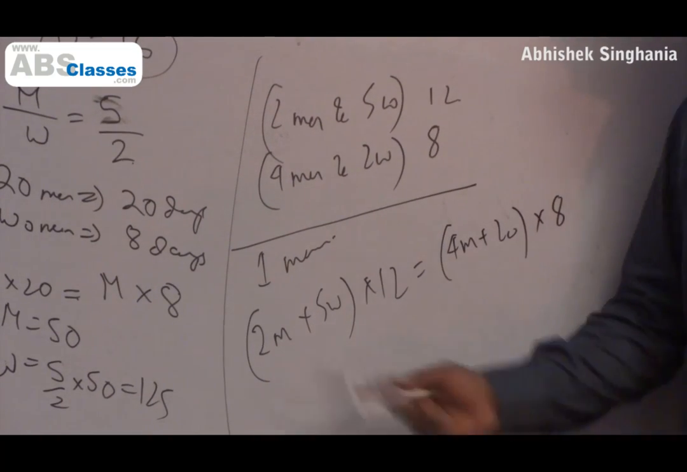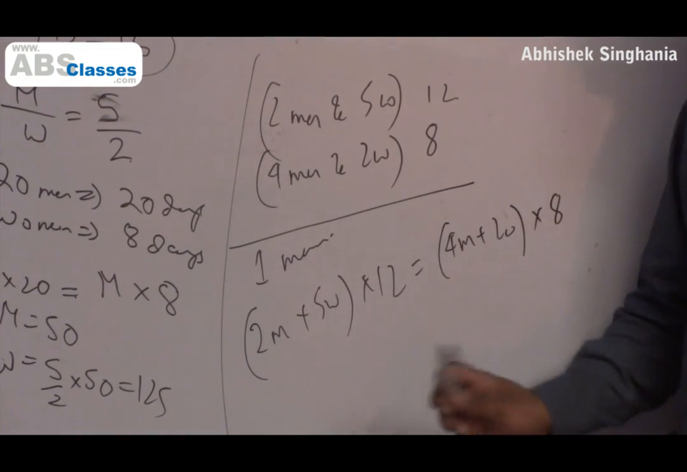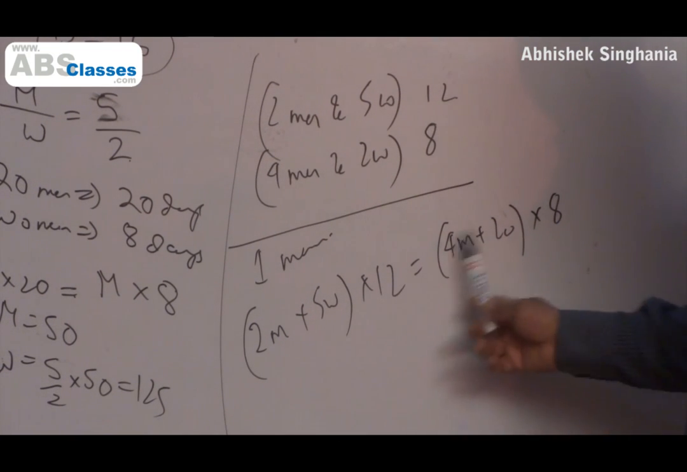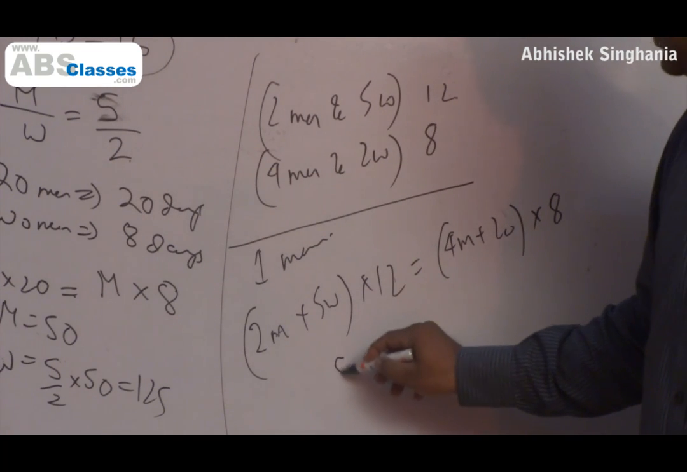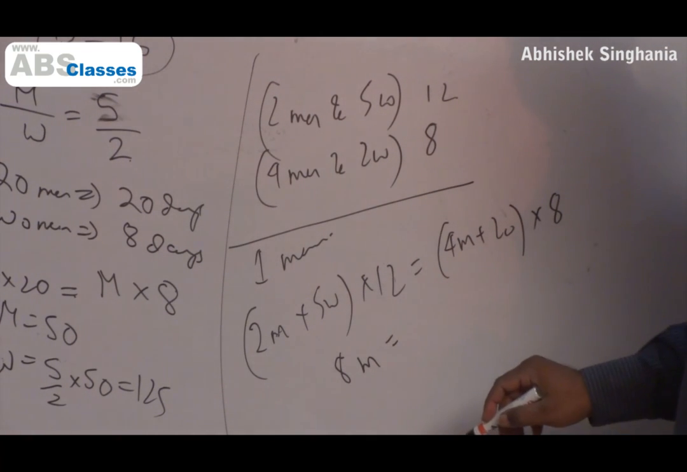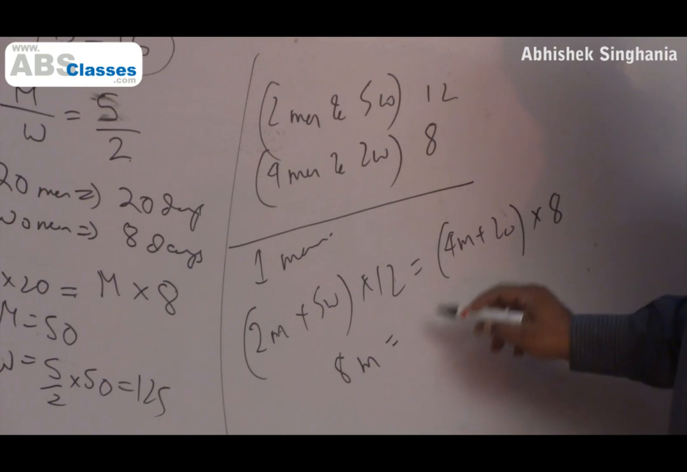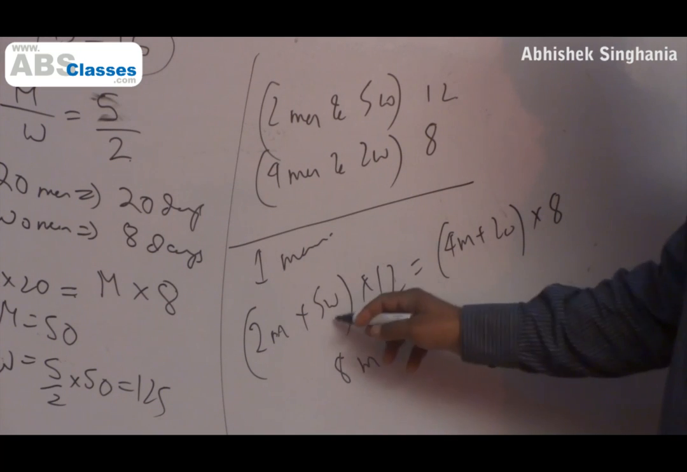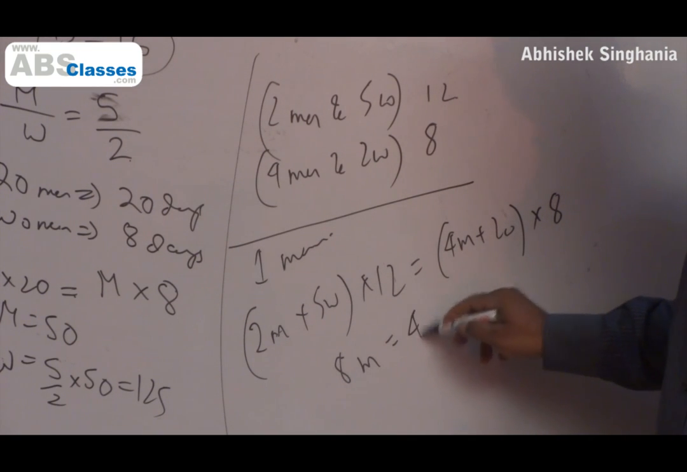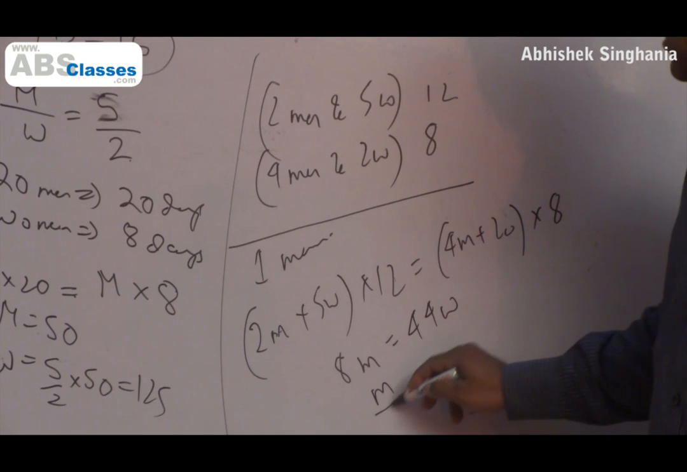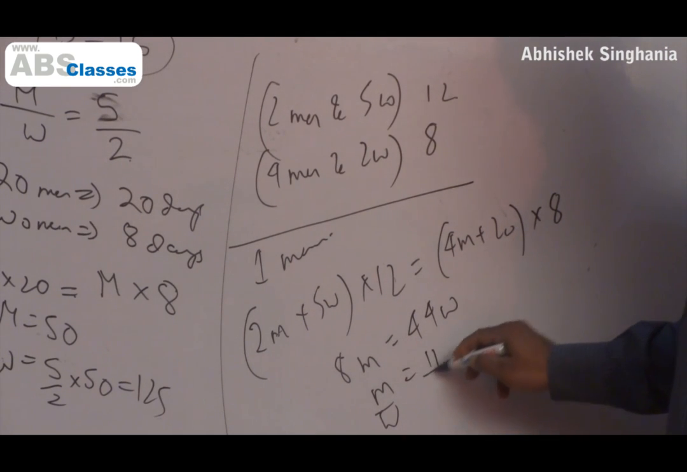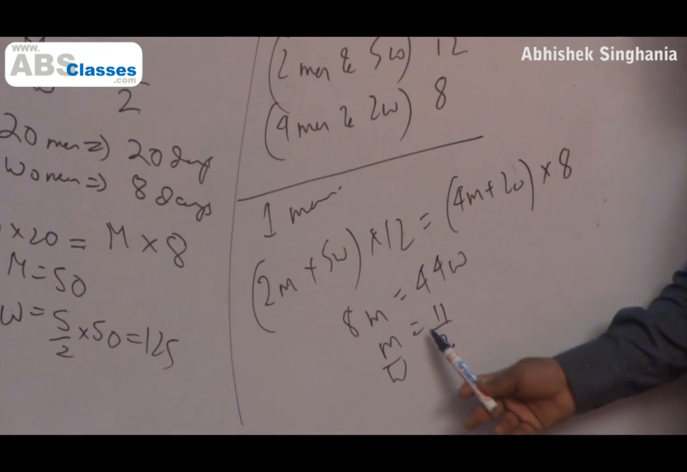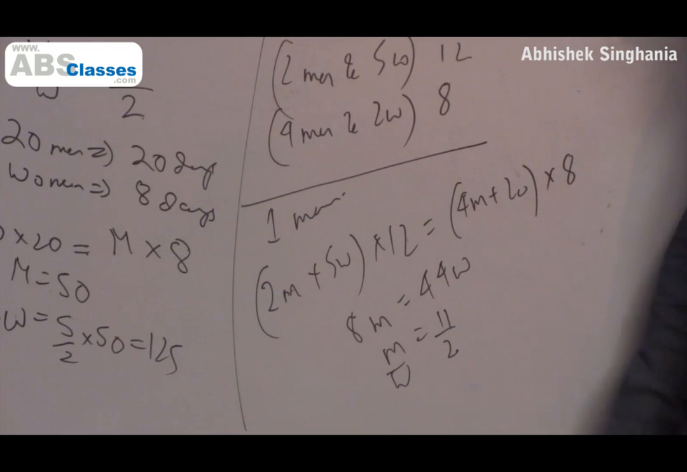This is what you have to understand. The effort is the same as what we have discussed till now. The fact that there are 2 classes of workers should not affect the approach that we take. Now if we solve this, what do we get? 24 men plus 60 women equals 32 men plus 16 women, so 8 men equals 44 women. So men by women we get as 11 by 2. Basically we are saying that 2 men can do as much work as 11 women.